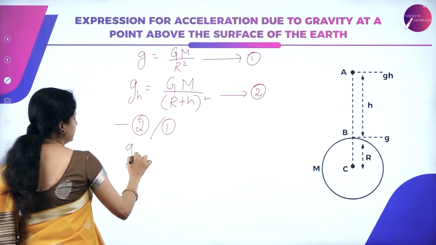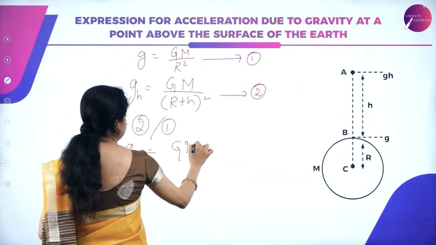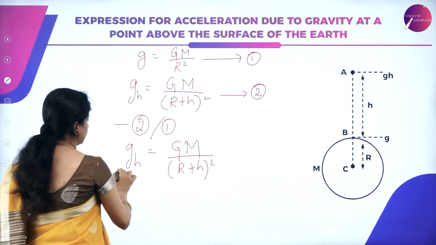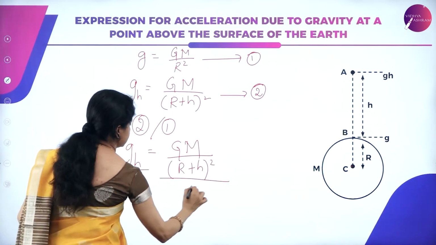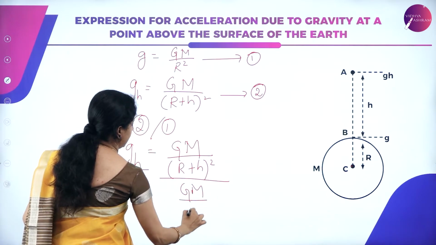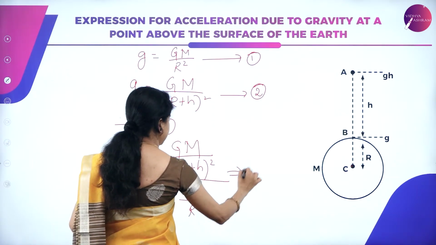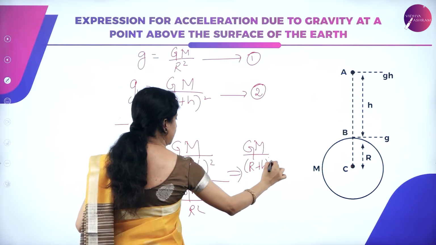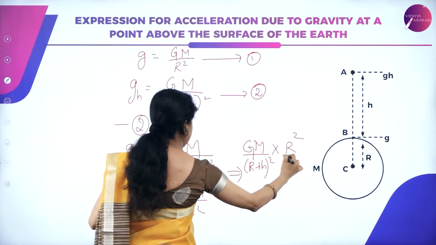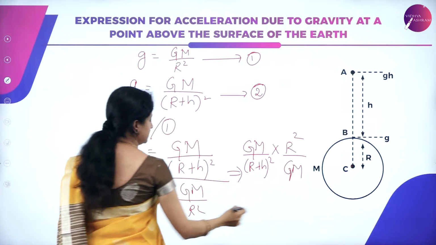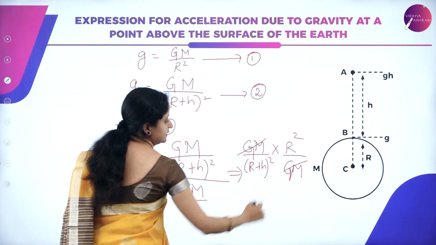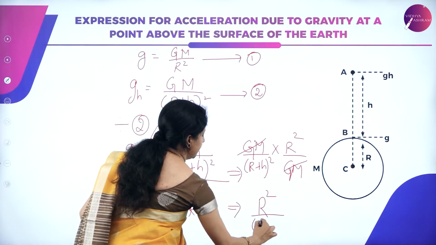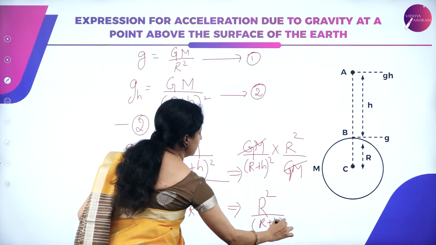So what do we get? gh/g = [GM/(R+h)²] / [GM/R²], or we can write it as GM/(R+h)² into R²/GM. So now from this we can cancel these two terms and we remain with R²/(R+h)².